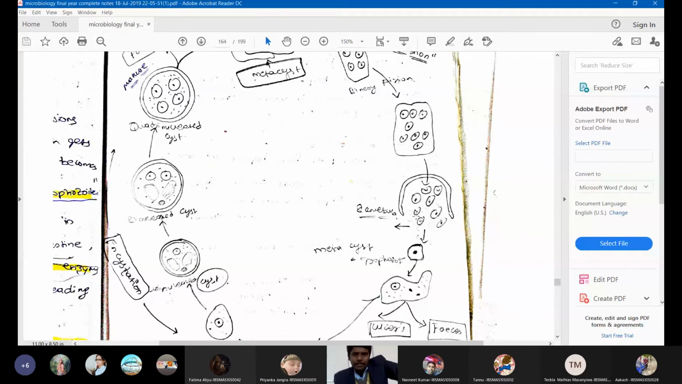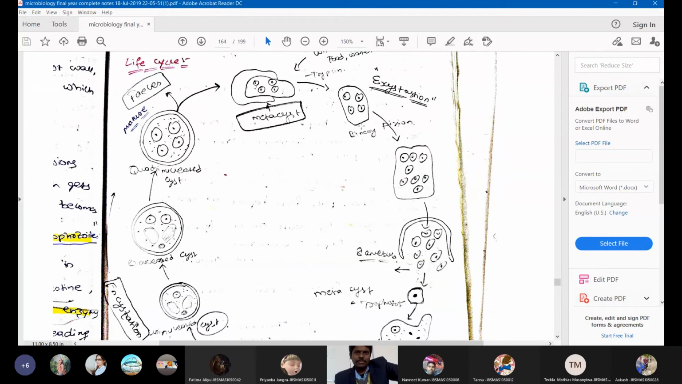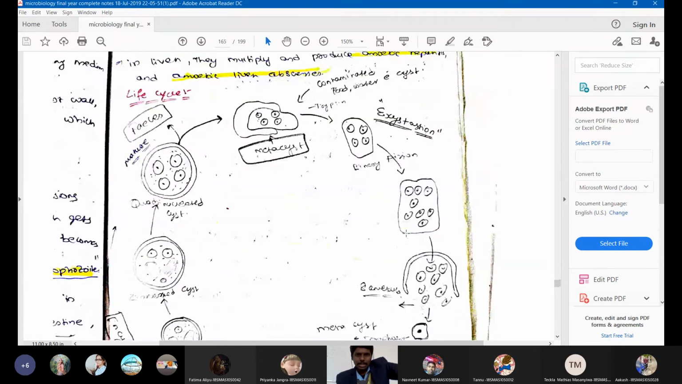I forgot to tell one important word here. These baby trophozoites are also called amoebules. How many amoebules will it release? It will release 8 amoebules. 8 amoebules will be released by the metacyst. From the quadrinucleated cyst, we will get 8 amoebules. That is all about the life cycle of Entamoeba histolytica.